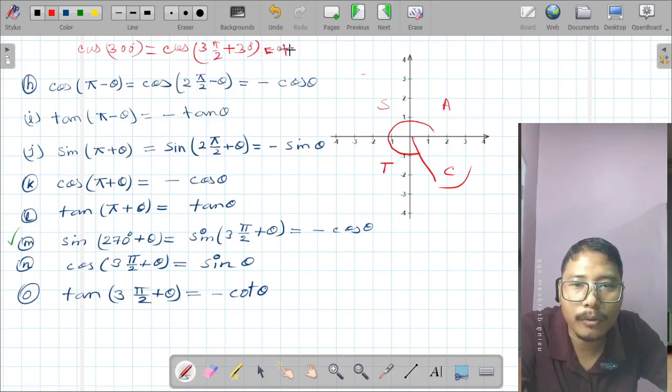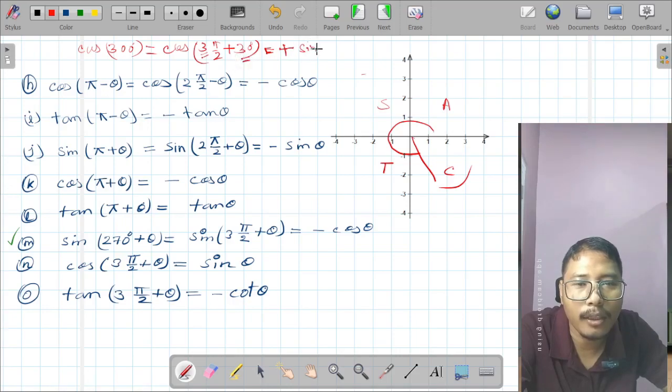Now we have to check whether cos will be changed to sine or not. For that we have to check this number. That is odd number. Therefore cosine will be changed to sine.